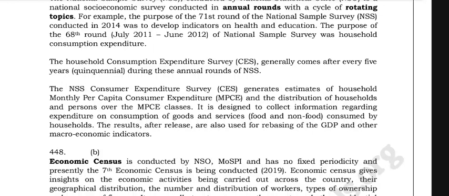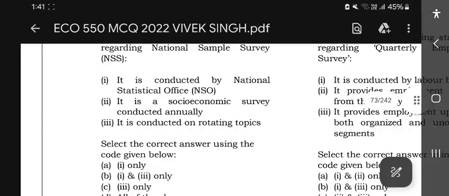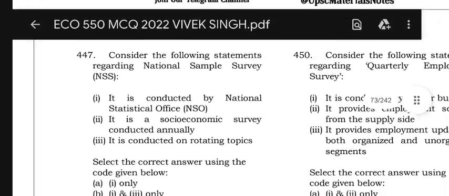It is conducted by the National Statistical Office. It is conducted annually.